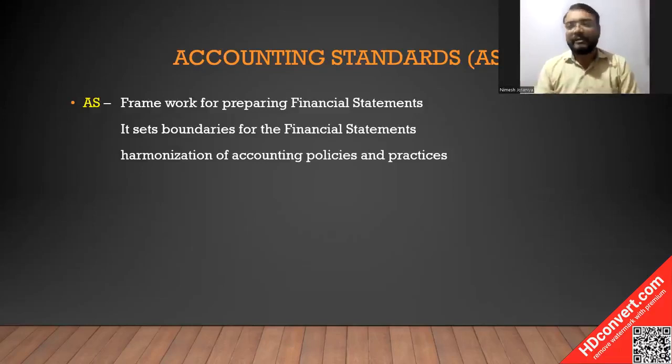For example, while calculating the closing stock of any organization, you need to apply different methods of valuation of closing stock, which may be the FIFO method, LIFO method, or weighted average method. So while implementing the policy, you have to follow certain standard rules so that all the organizations follow the standard rules and get a standard result.